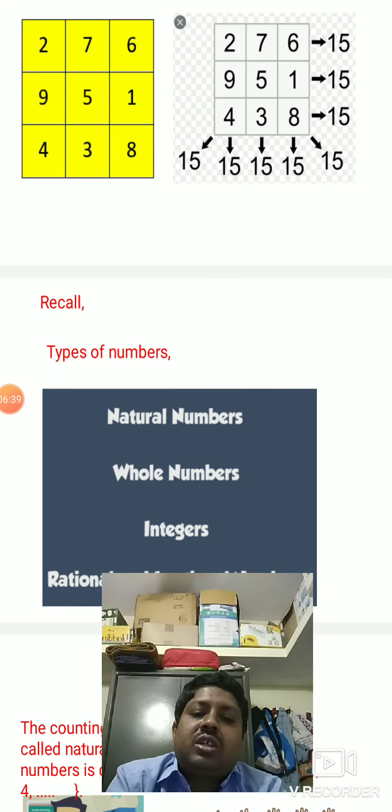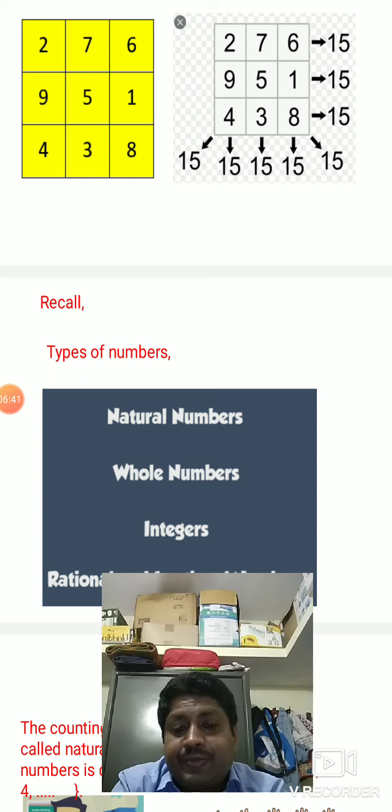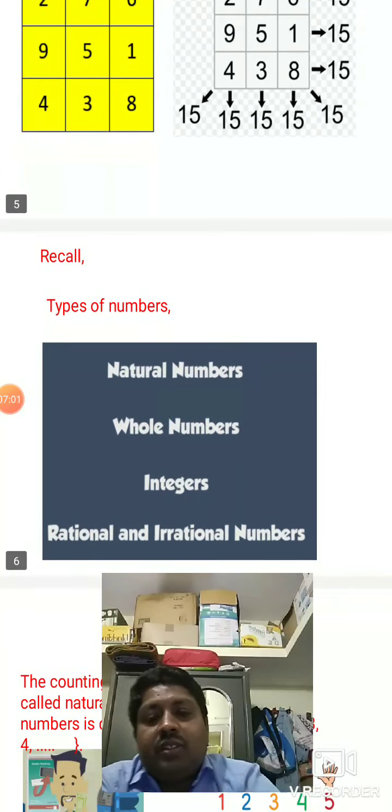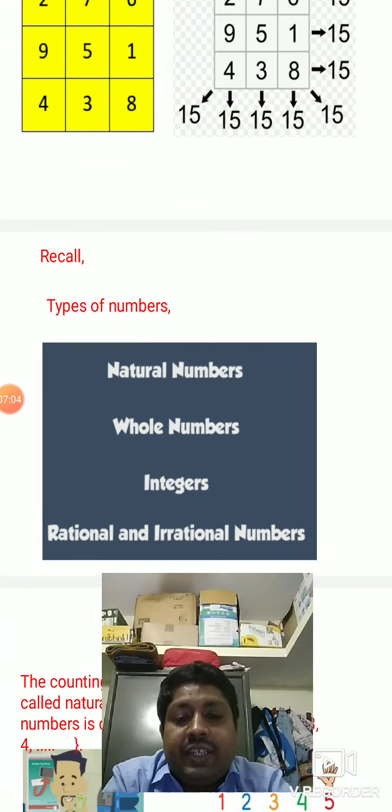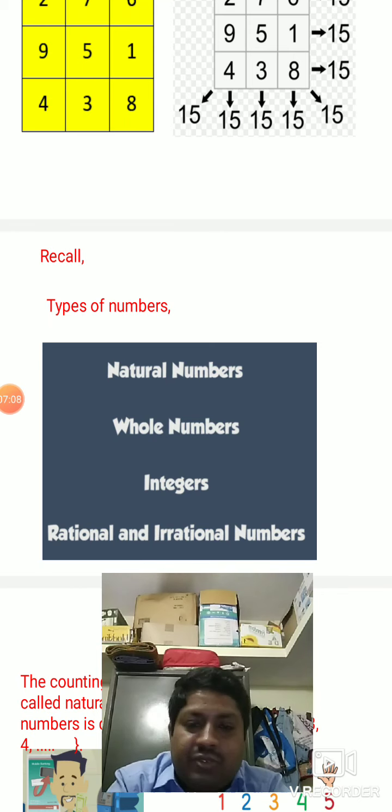Children, if you solve these types of puzzles, you will get refreshed, and you will also become very interested to learn maths. Children, do not worry about the maths. Maths is a very easy subject, so we are going to try to make the subject easy. You must have interest as well as love towards the subject. Then only you can learn any subject, not only maths.